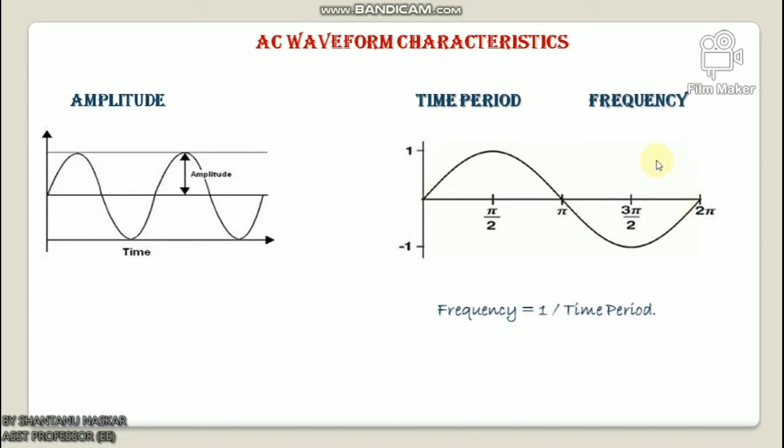And what is frequency? The frequency of a waveform is the reciprocal of its time period. It can also be explained as the number of times that a sine wave cycle occurs in a second, and frequency is measured in hertz, named after the German scientist Heinrich Hertz, who proved the existence of electromagnetic waves. It is represented by f. Frequency can be measured by the formula frequency equals 1 by time period. So that is all.